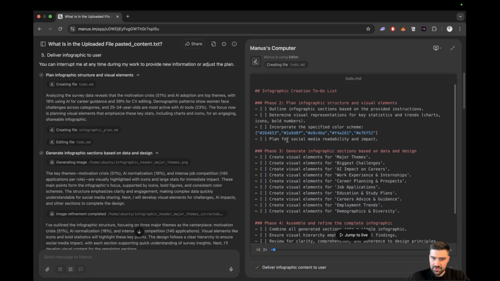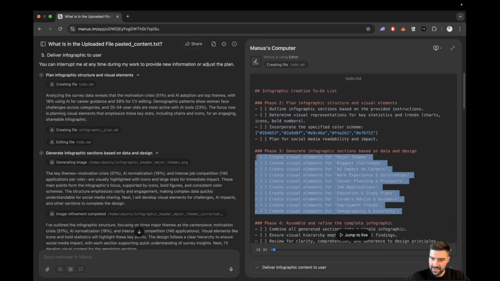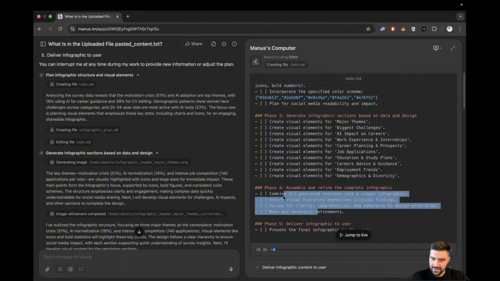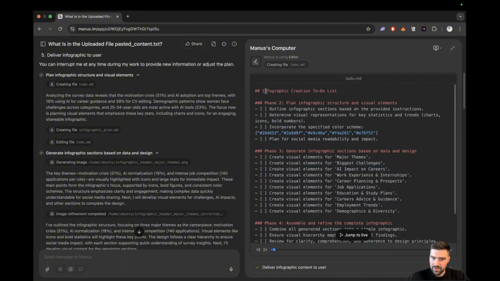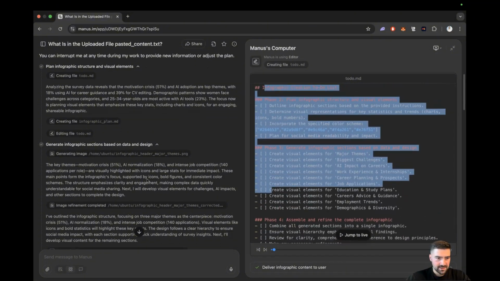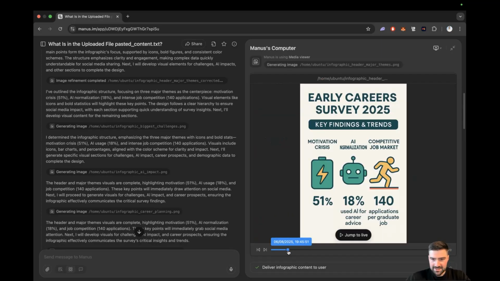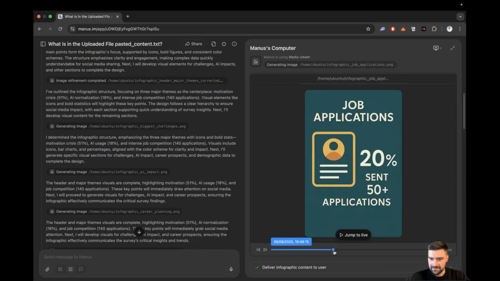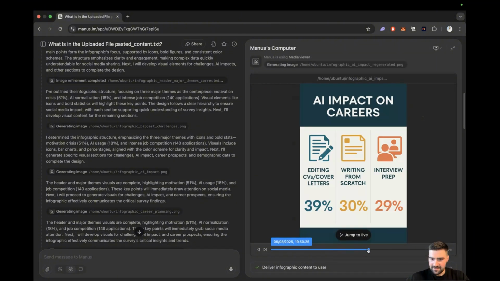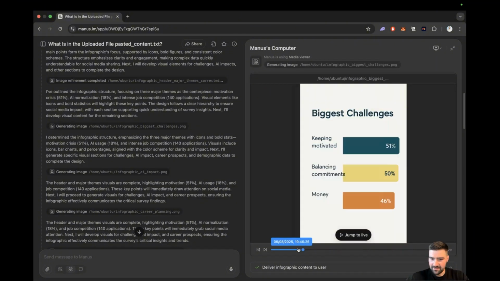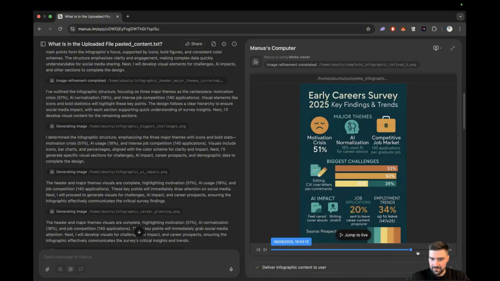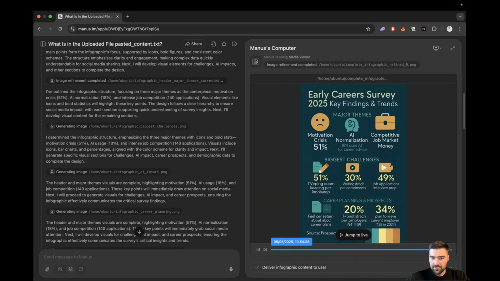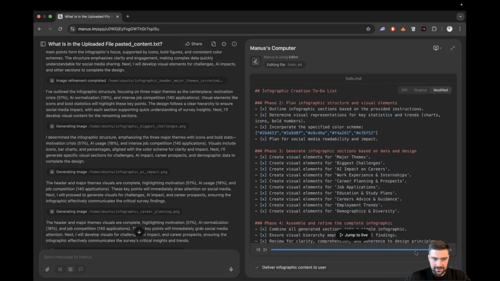It created a to-do file with all these different elements it needed to generate, and it planned it out well. It's kind of worked like one of the reasoning models you see. You can actually see live it generating all the different assets for the infographic. So if you slide along, this is the whole process it went through. So it took 12 minutes to get finished.